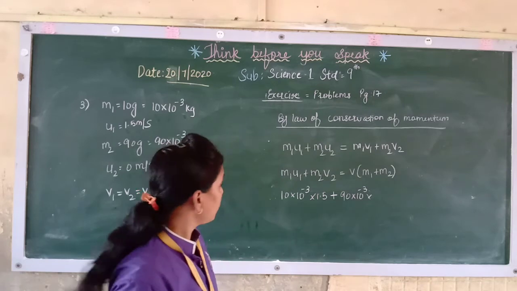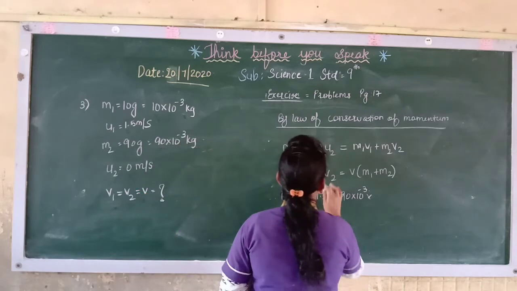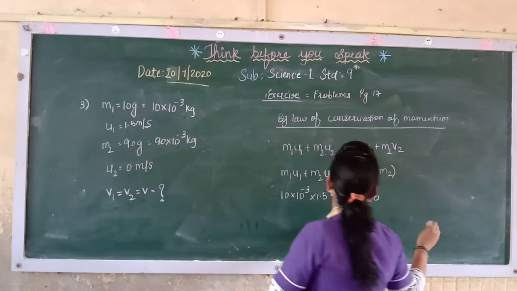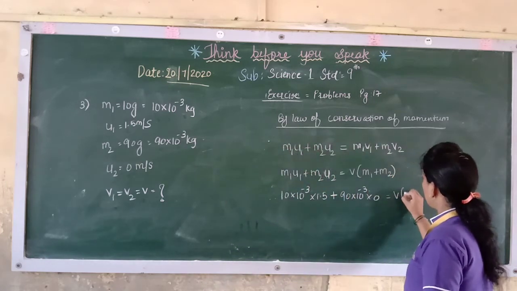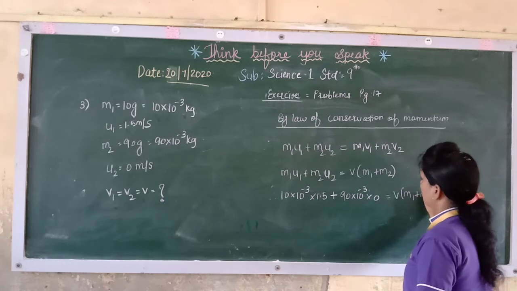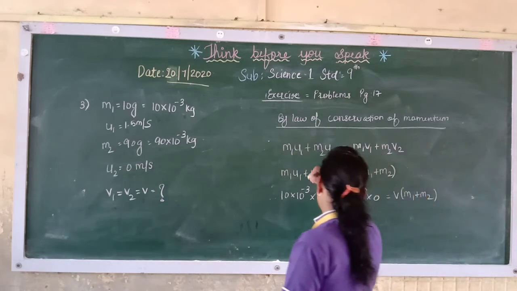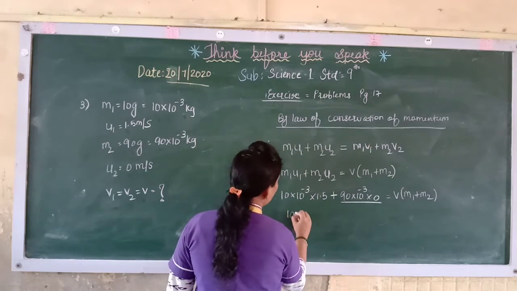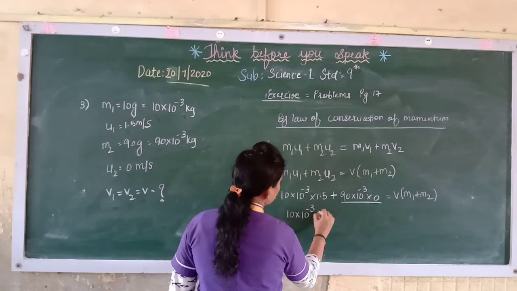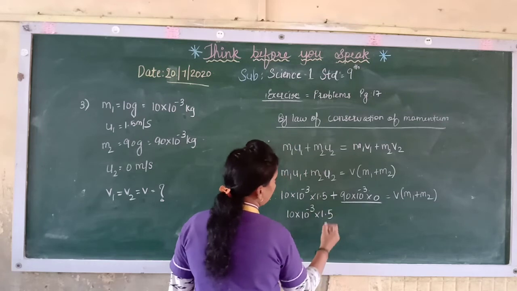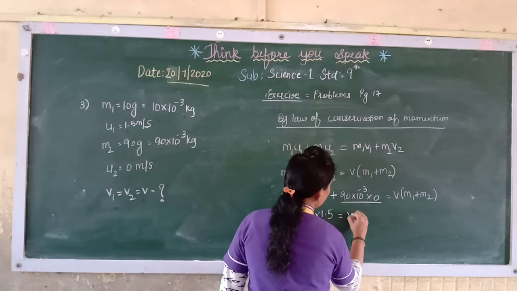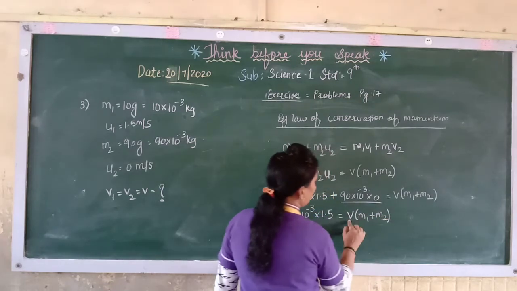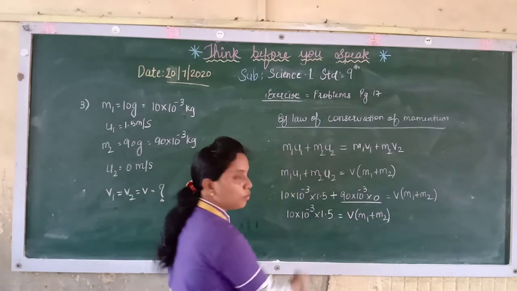Sorry, here it is u2, and this part will become 0. So here you will get only 10 into 10 raised to minus 3 into 1.5, equal to v into m1 plus m2. Now we want v, so bring this m1 plus m2 over here.